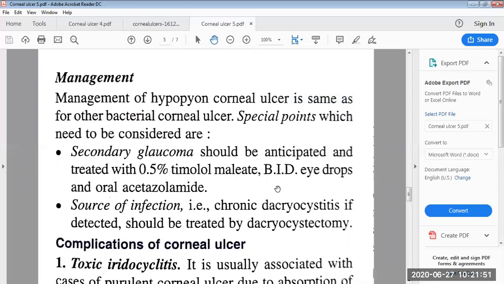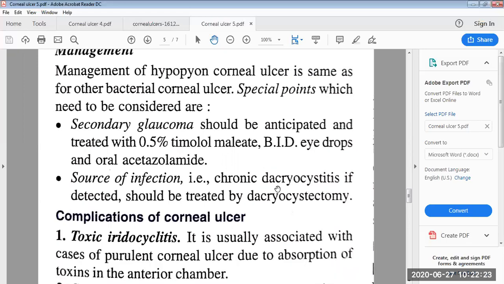The management of hypopyon corneal ulcer is the same as other bacterial corneal ulcers. Special points which need to be considered are the secondary glaucoma and the source of infection. So secondary glaucoma should be anticipated and treated with 0.5% timolol maleate BID eye drops and oral acetazolamide. The source of infection, that is the chronic dacryocystitis, if detected, should be treated by dacryocystectomy.